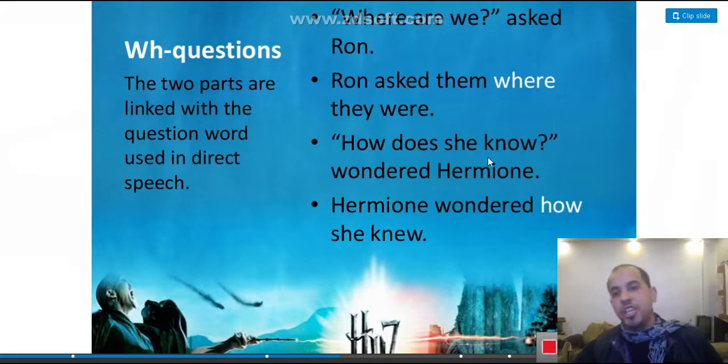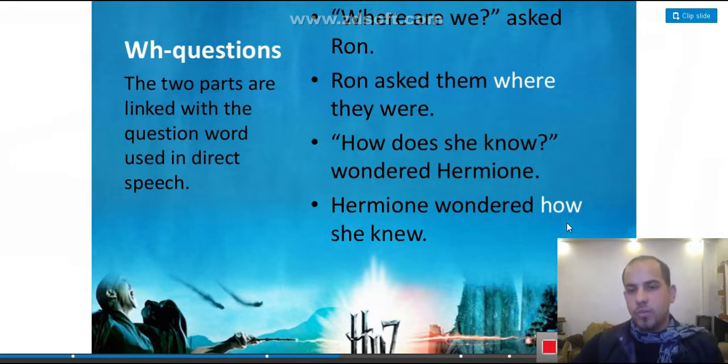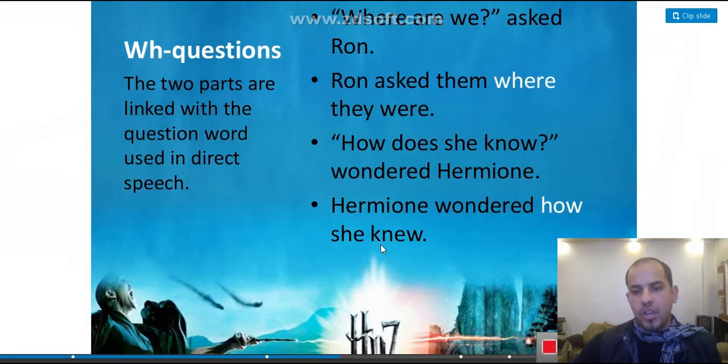"How does she know?" wondered Hermione. Hermione is a female, okay, you know. Hermione wondered. She wondered. We start by using the WH question word, which is how. She, the subject. Then we report the tense here, know. It changed to knew. Okay, knew.